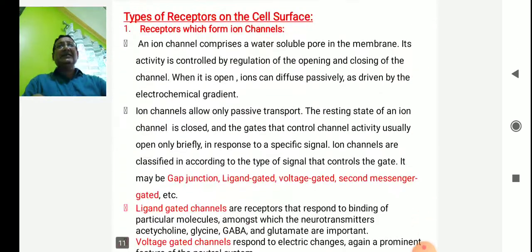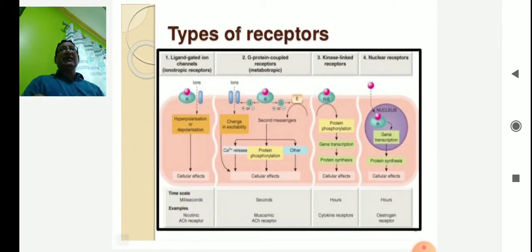Now, once signaling is over, the next portion is the receptors: how this signaling molecule, or ligand, will be accepted by the receptors. There are different kinds of receptors. In my schematic diagrams, first I have shown you ligand-gated ion channels, that is ion channel signaling. The second one is G protein coupled receptors, GPCR, which is given in your syllabus. And the third one is kinase-linked receptors and nuclear receptors.